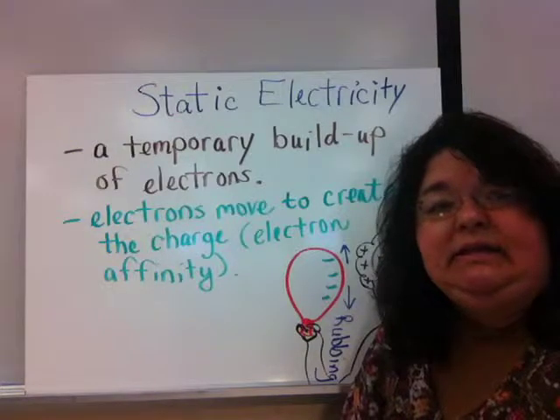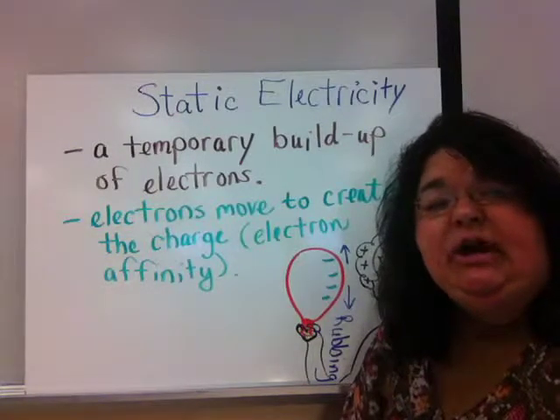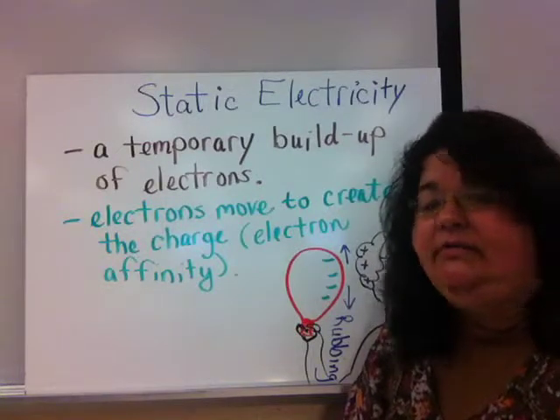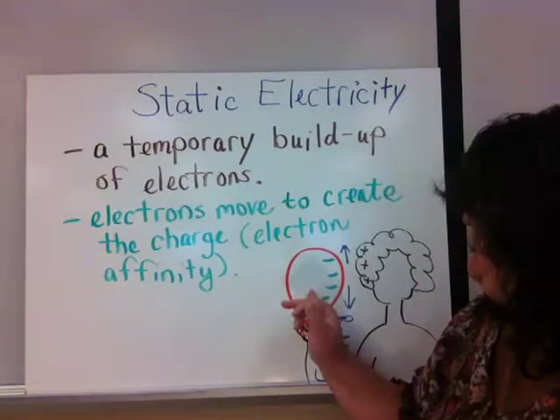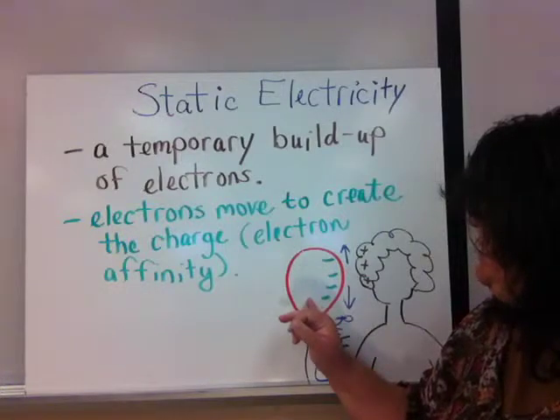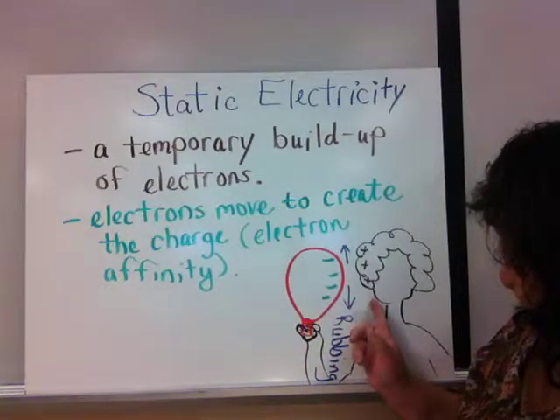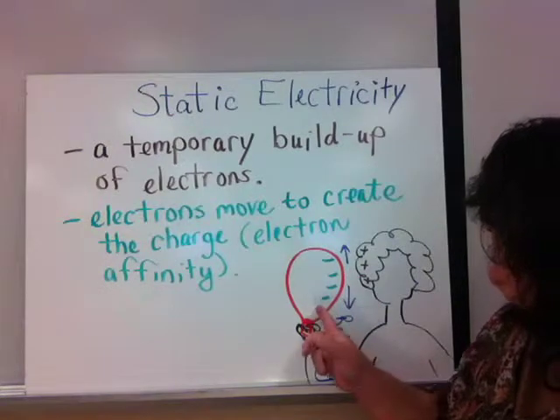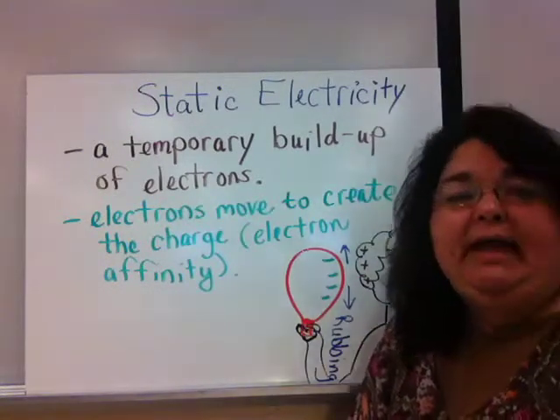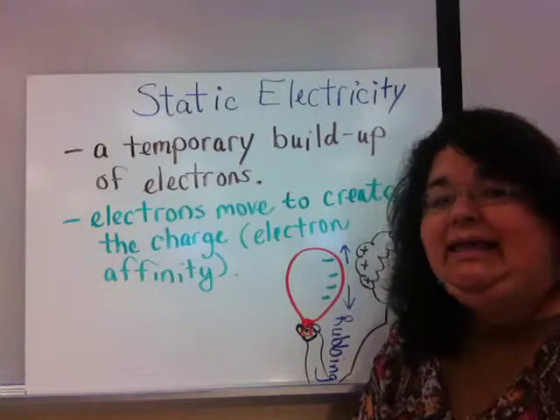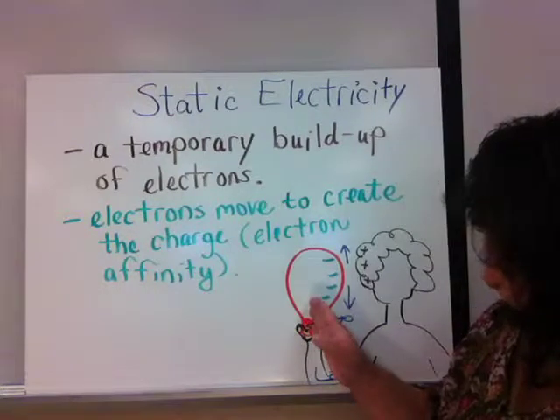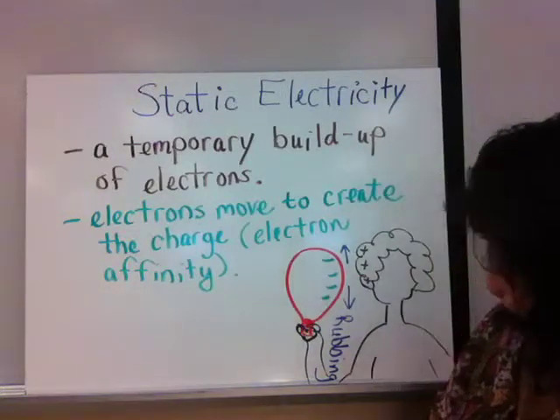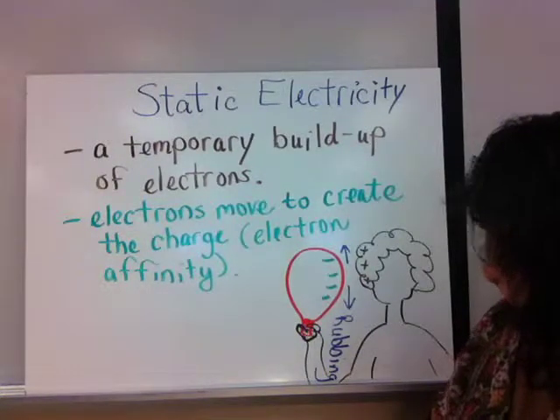Electron affinity is the love of electrons. Each object has its own different value for electron affinity. So this balloon has a higher electron affinity than this person's hair. So when I rub the balloon on the hair, the electrons will transfer from the hair to the balloon, giving the balloon a temporary negative charge and the hair a temporary positive charge. The electrons are the only thing that moves.